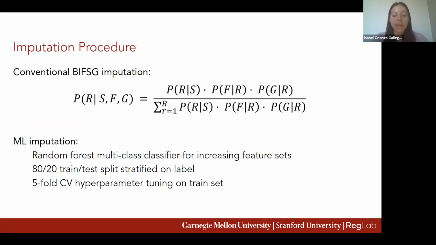We use conventional BIFSG as our baseline, which is a naive Bayes calculation over demographic information about census geographies and names. For our machine learning approach, we use a random forest model. We train 6 models with our baseline model, taking only the conventional BIFSG parts as inputs. We then train 5 additional models, incrementally adding demographic, behavioral, administrative, general health, and medical features.